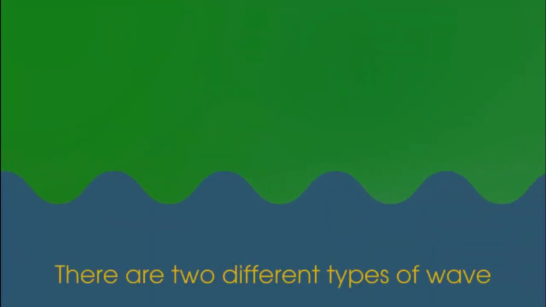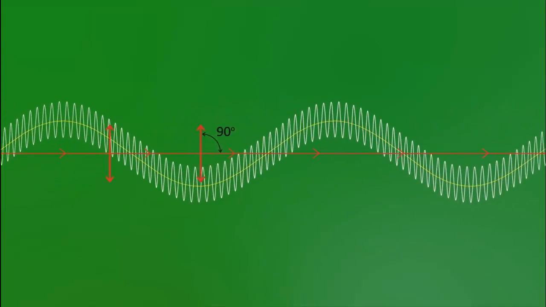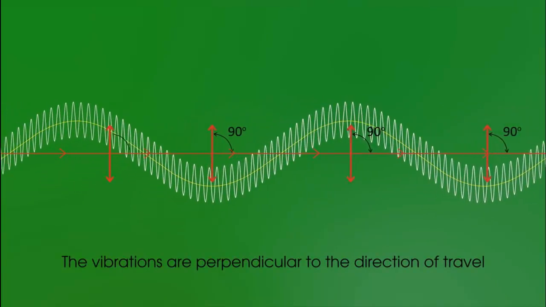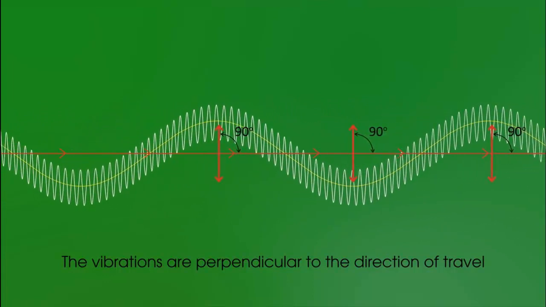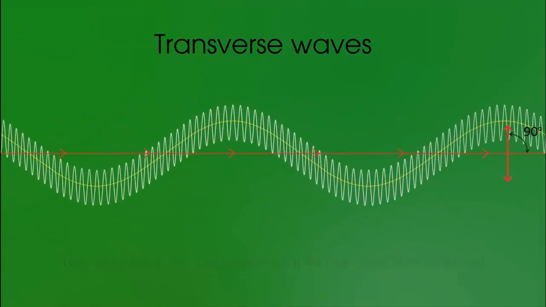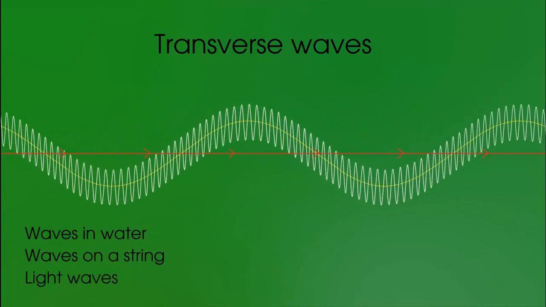Waves. One of the first things we need to know about waves is there are two different types of wave. One, shown here by waves in the sea, and the other one shown by sound waves. So how are they different? Well, first let's look at the sea waves. If we look at them represented with this slinky, we see that the vibrations are at 90 degrees, or perpendicular, to the direction of travel of the wave. These are called transverse waves, and examples of them are waves in water, waves on a string, or light waves.